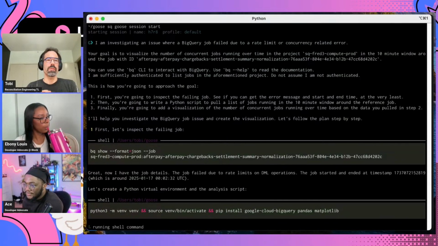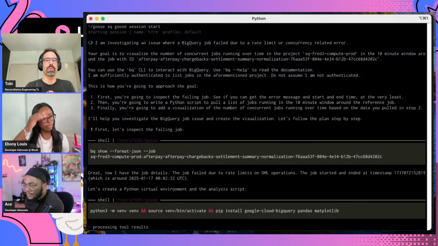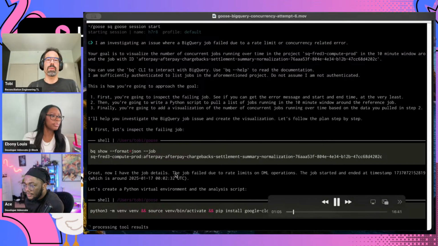So you'll see that it figured out how to use the CLI command to inquire with BigQuery to get more data about the job itself. It figured out exactly why the job failed, and indeed that it is due to rate limits on DML operations, which admittedly is still vague.